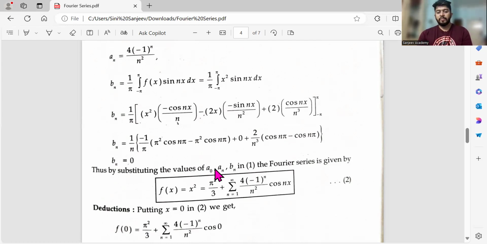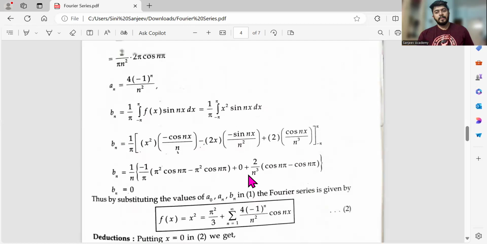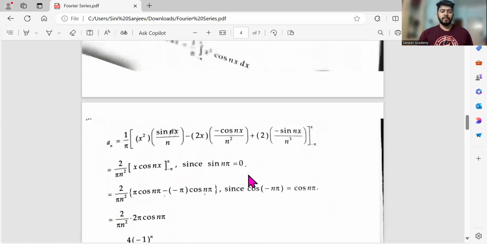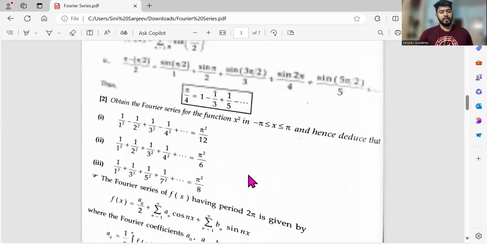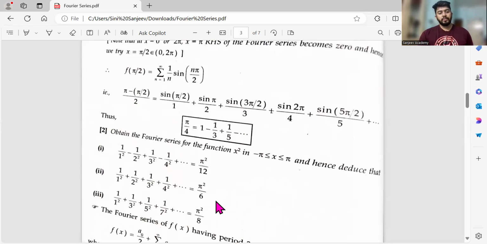So thus by substituting the values of a naught, an and bn in the Fourier series, f of x is equal to what we substitute, and we get it. In this question, they have given us something to deduce. I told you either you put x value as 0, pi, pi by 2, pi by 3, pi by 4, pi by 6. You'll be getting the answer.